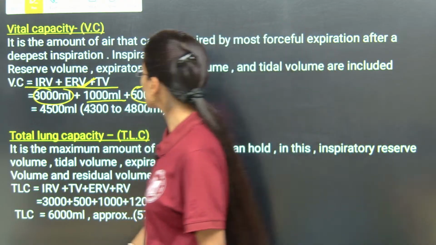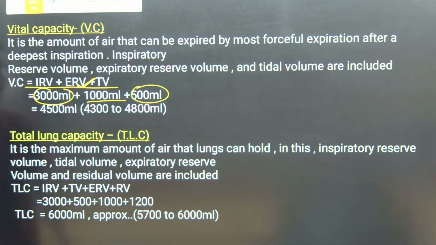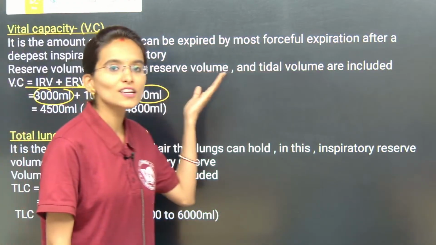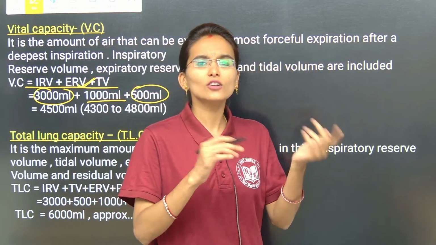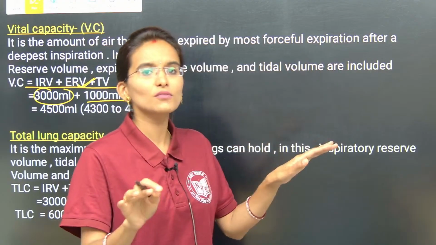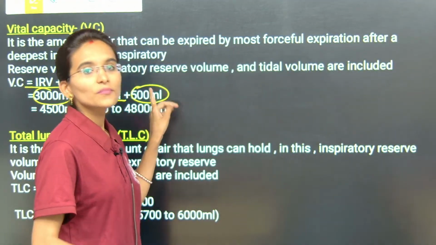How did we get this 500 ml volume, my dear students? It is the value of the tidal volume. During normal inhalation and exhalation, the value is the same, that is 500 ml.